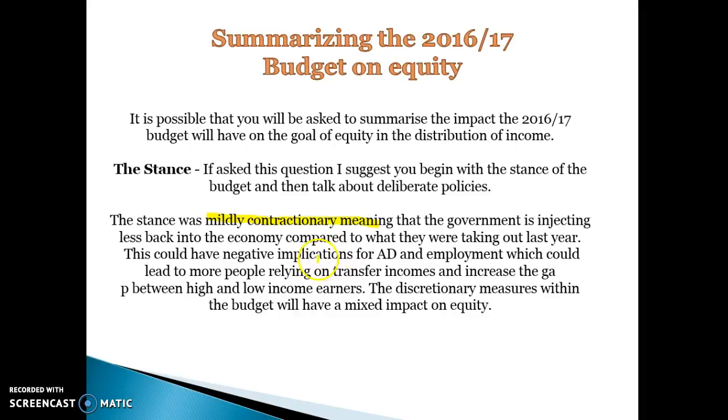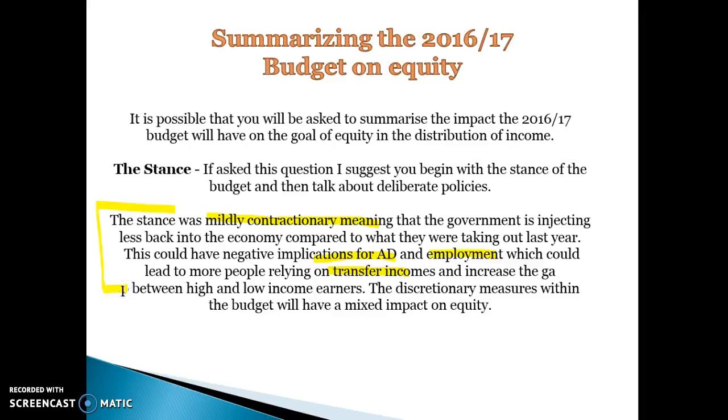This could have negative implications for aggregate demand and increase unemployment, which could lead to more people on transfer income, increase the gap between high and low income earners, and perhaps mean that more people are living without a dignified standard of living. So the contractionary budget is bad for equity because it reduces aggregate demand and could increase unemployment.